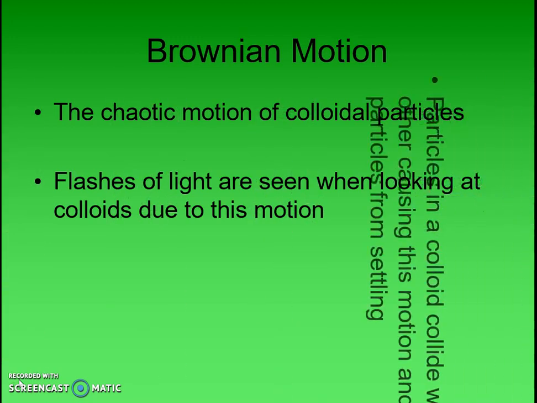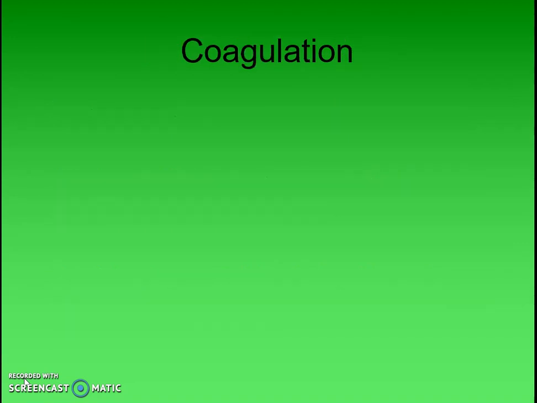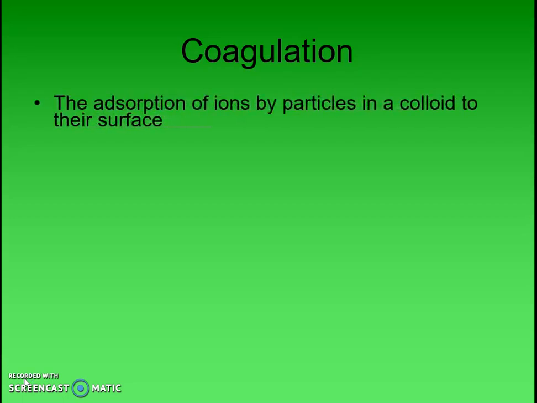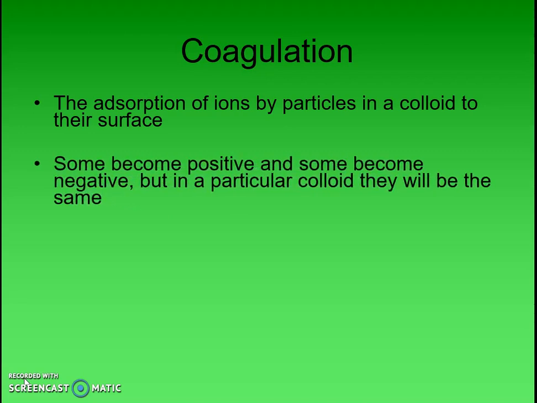Those collisions help keep these colloidal particles from settling out, again, unlike that of a suspension, because as they bounce off each other, it keeps them dispersed throughout the medium which they are in. And as these particles are bouncing around, they absorb ions from what they're being dispersed throughout, and therefore it gives them a charge which keeps them repelling away from each other. Those absorbed particles with those charges, again, like charges repel, keeps them from being able to coagulate together.